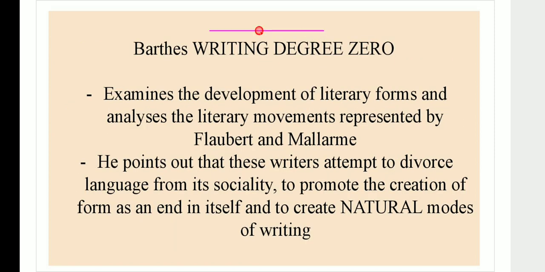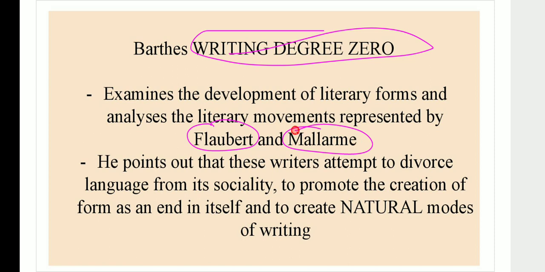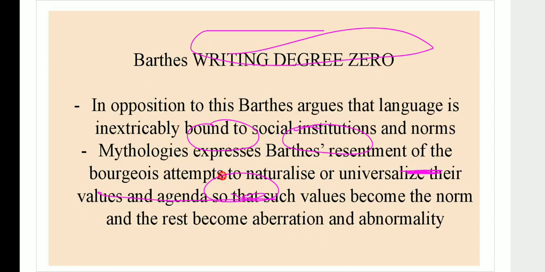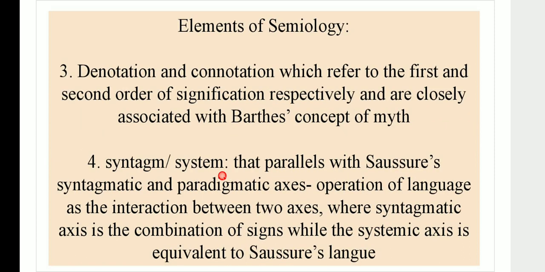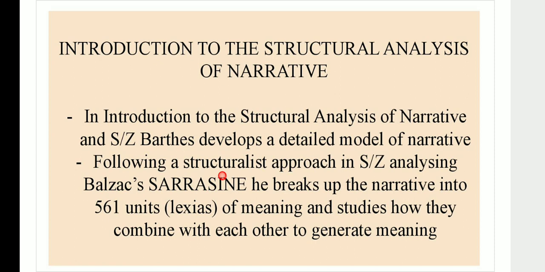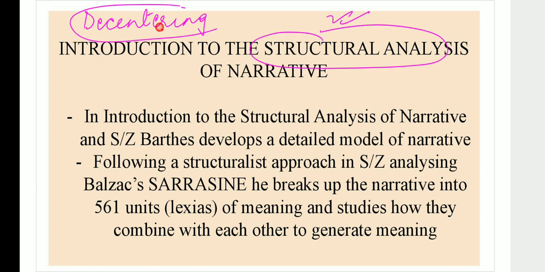But he's also written works like Writing Degree Zero. In Writing Degree Zero, he's trying to look at the works of Flaubert and Mallarmé, and he's trying to tell you that these writers were going away from the language which was appropriate because they wanted to create a new way of writing. So Roland Barthes tries to tell you about the nature of language. Because of his structural analysis, he's a structuralist, but when he tries to tell you that there is a decentering of the authority of the author, he's becoming a deconstructionist. Otherwise, Roland Barthes predominantly comes under the category of structuralism because he's looking at structural analysis and language analysis, and he'll be continuing from here tomorrow.